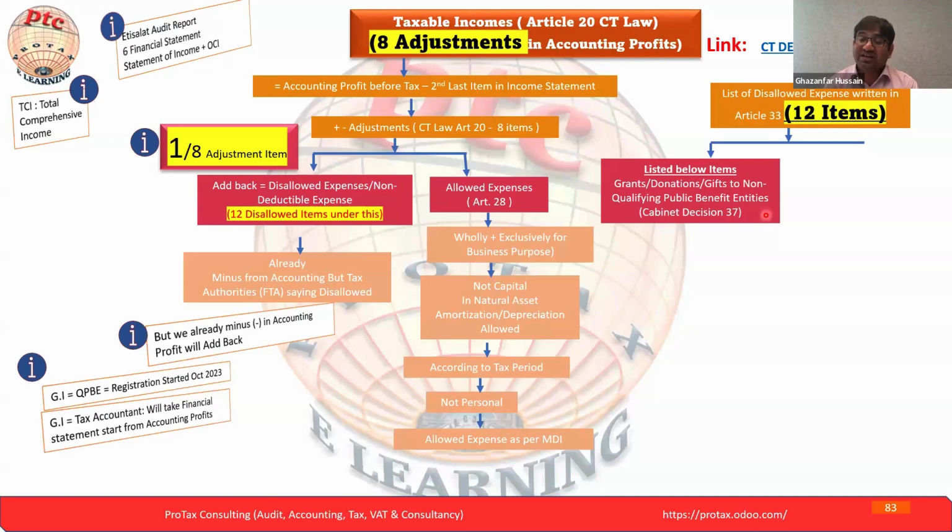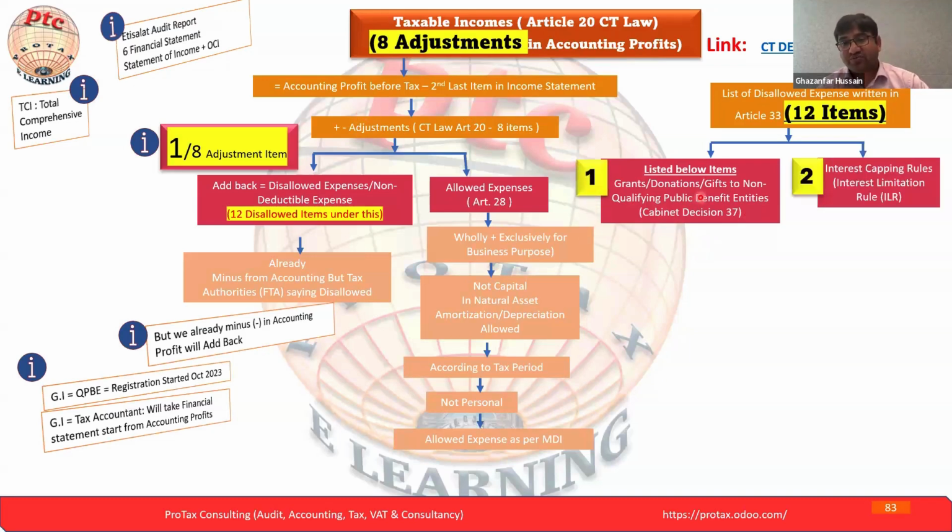So there is a list of approved entities. If you pay to them, it will be 100% deductible. If you pay any other non-listed charitable organization, you cannot deduct that. If you already deducted it, say your profit is 1 million and you paid 200K to a charity organization, you have to add it back, and your taxable profit will be 1.2 million.